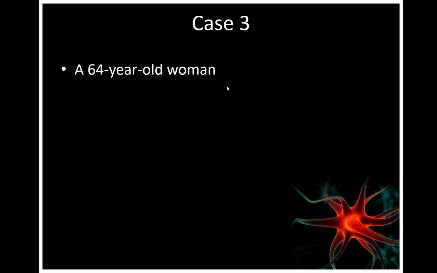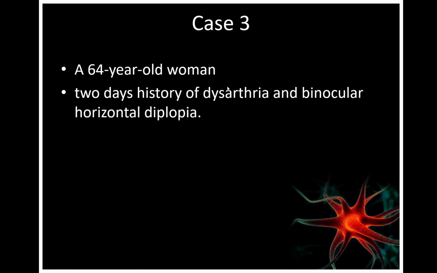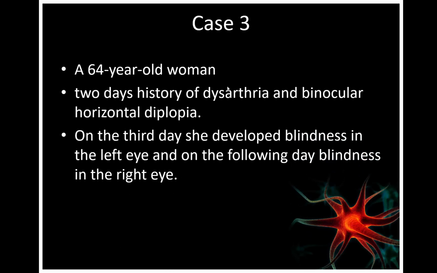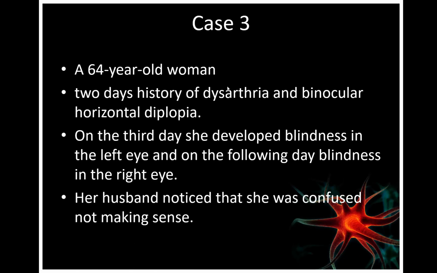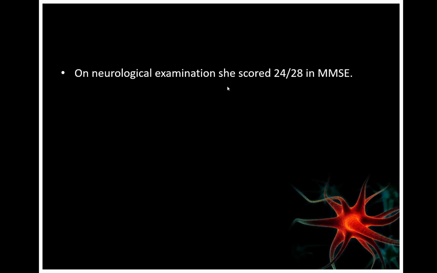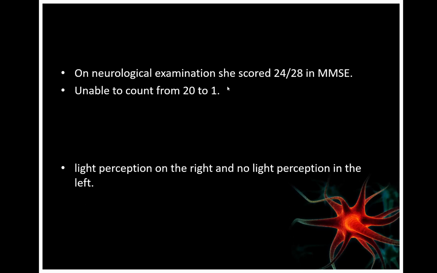So the third case, a 64-year-old woman with a 2-day history of dysarthria and binocular horizontal diplopia, and on the third day she developed blindness in the left eye, and on the following day blindness in the right eye. Her husband noticed that she was confused and not making sense. On neurological examination, she scored 24 out of 28 in the mental status examination. She was unable to count from 20 backward to 1.